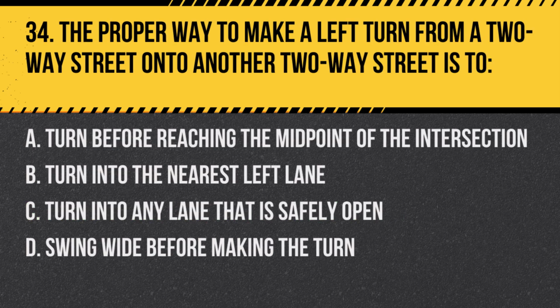Question 34. The proper way to make a left turn from a two-way street onto another two-way street is to: A. Turn before reaching the midpoint of the intersection. B. Turn into the nearest left lane. C. Turn into any lane that is safely open. D. Swing wide before making the turn. Answer: B. Turn into the nearest left lane. When making a left turn from a two-way street onto another two-way street, turn into the lane nearest the center line of the road you are entering.